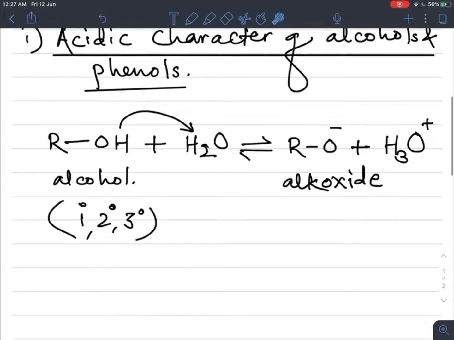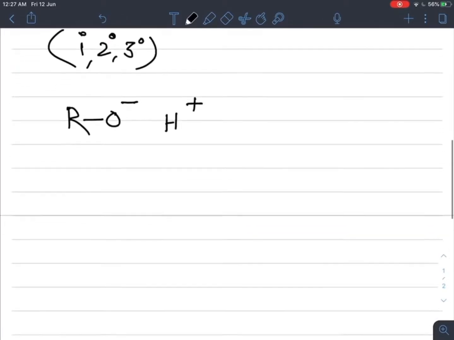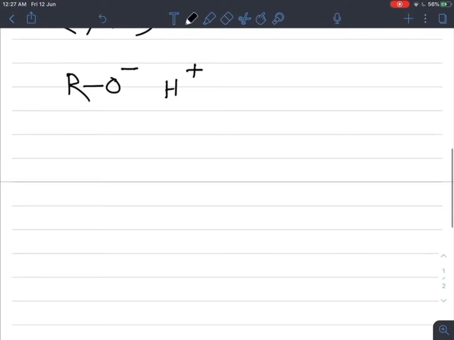Why? Because see here, the alkoxide ion, that is RO minus, in case of primary alcohol.